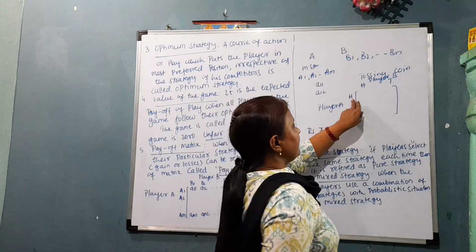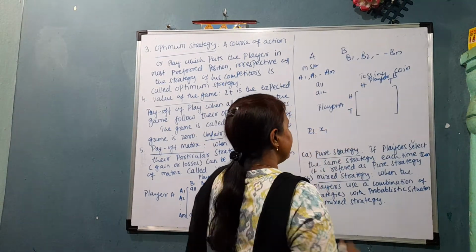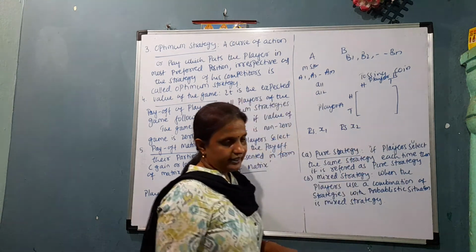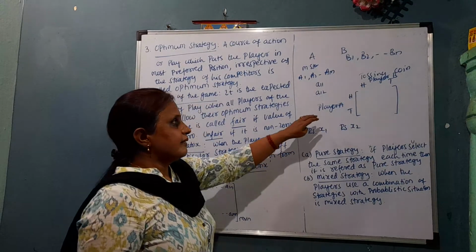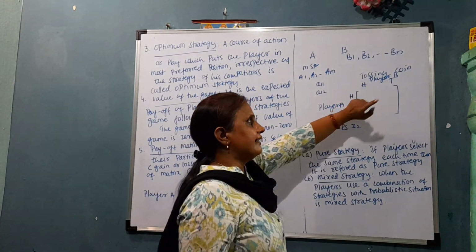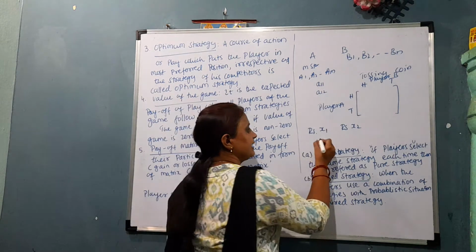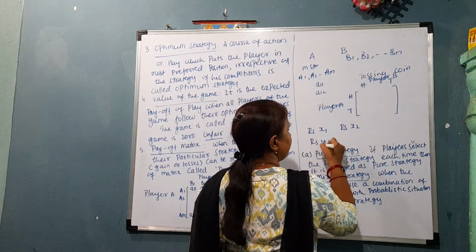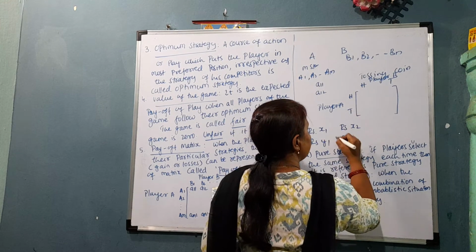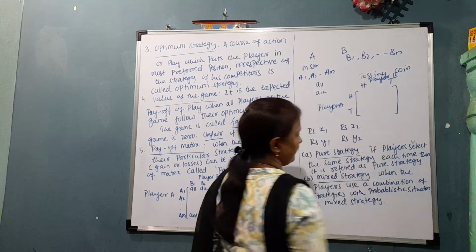If both tails appear, he will get say X2 rupees. If player A gets head and player B gets tail, then player B will gain say Y1 rupees, and if tail and head appear, player B will gain say Y2.